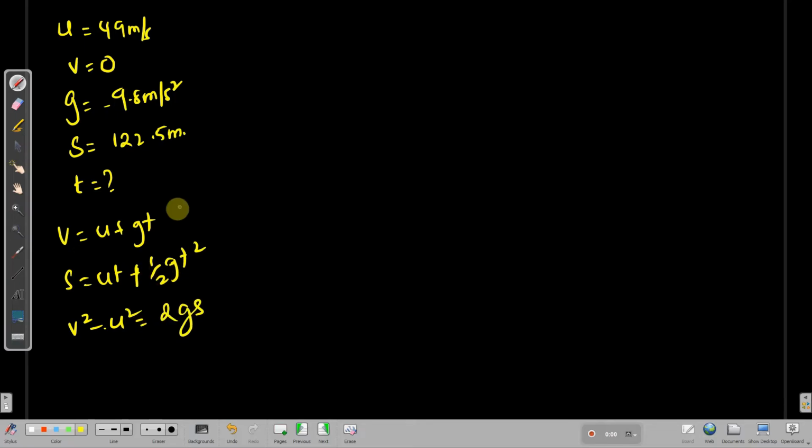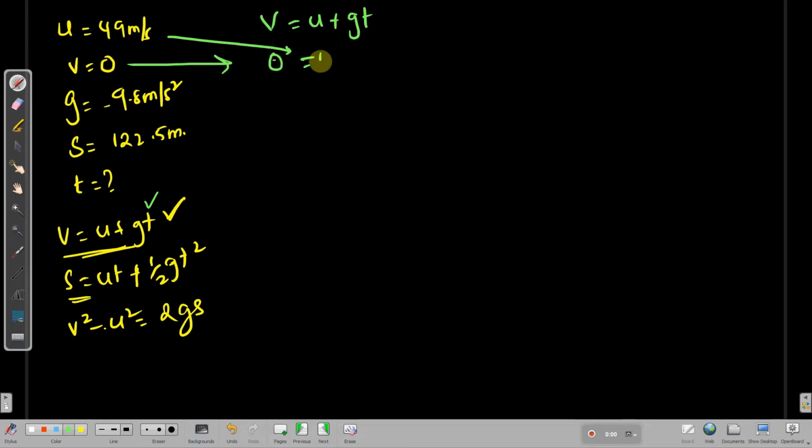Okay, now in my sense, I suggest you to take this first formula. You can use the second formula to calculate this problem, to calculate time. So let me write down the first one. V is equals to U plus GT, and V is what? Final velocity, which is 0. I wrote it. Equal to is equal to, U is 49 meter per second. I'm writing up here. Plus is plus only. G is minus 9.8 meter per second square.